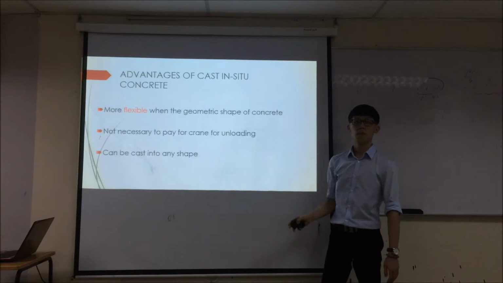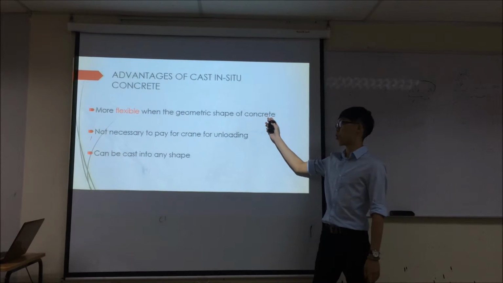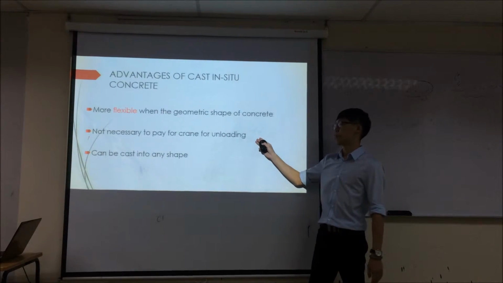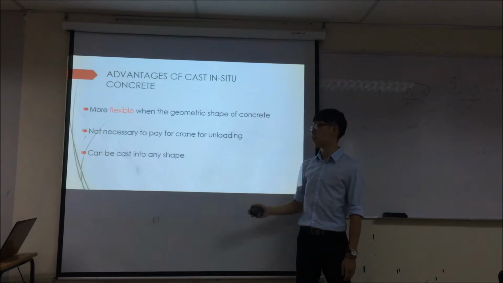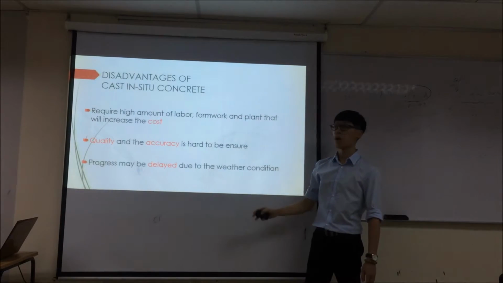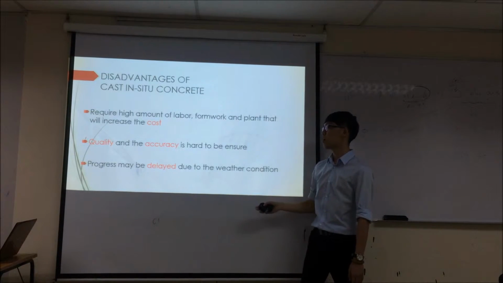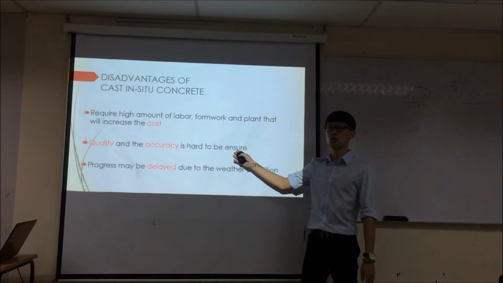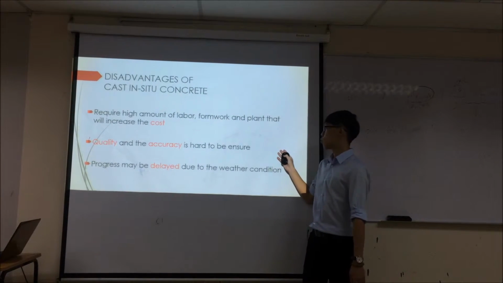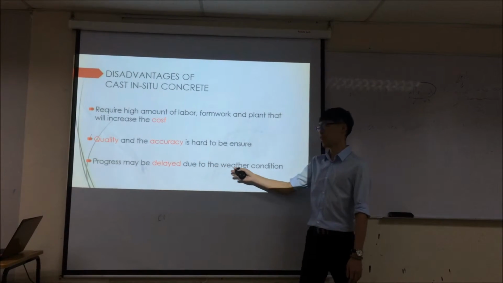Advantages of cast in situ: it is more flexible when a geometric shape of the concrete is required, it is not necessary to pay for the cost of unloading precast concrete, and it can be cast into any shape. There are also disadvantages of cast in situ concrete. It requires a high amount of labor, formwork, and plant that will increase the cost of the construction project. Quality and accuracy are hard to ensure because the workers may be inexperienced, and progress may be delayed due to weather conditions.